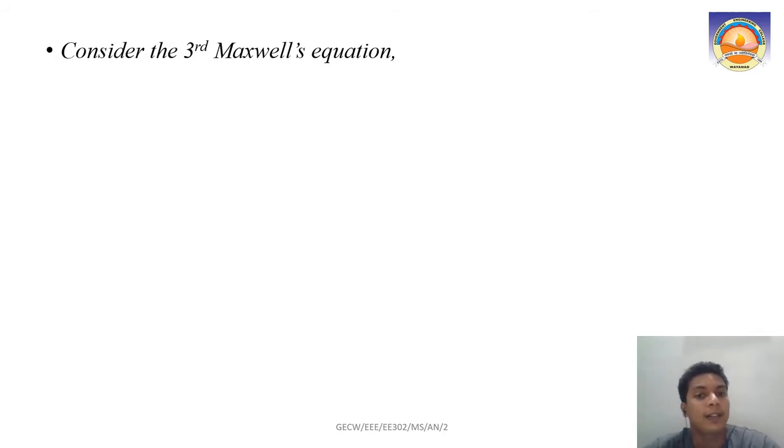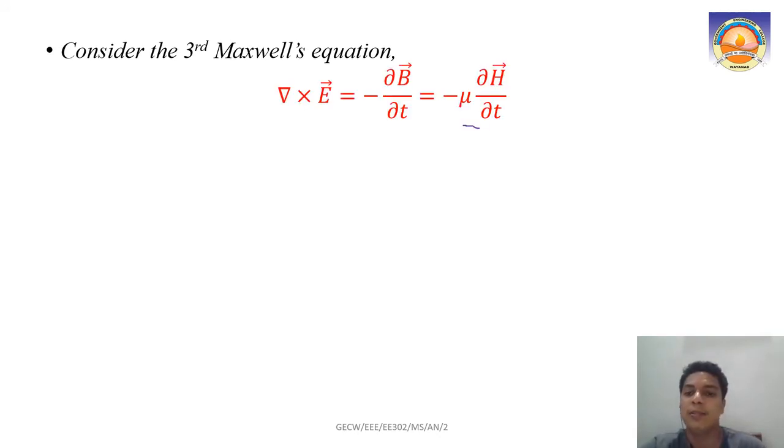Now let us consider the third Maxwell's equation. Till now we were dealing with the fourth Maxwell's equation, del cross H. Now let us take the third Maxwell's equation, the curl of the electric field. Del cross E equals minus ∂B/∂t, equal to minus μ ∂H/∂t.